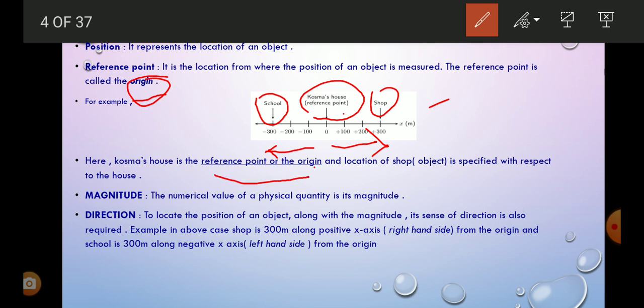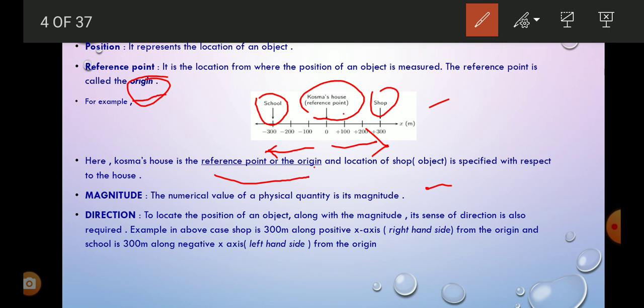And the location of the shop is specified with respect to the house, here Kusma's house. The next term we are going to study is magnitude. What is magnitude? It is the numerical value of a physical quantity.